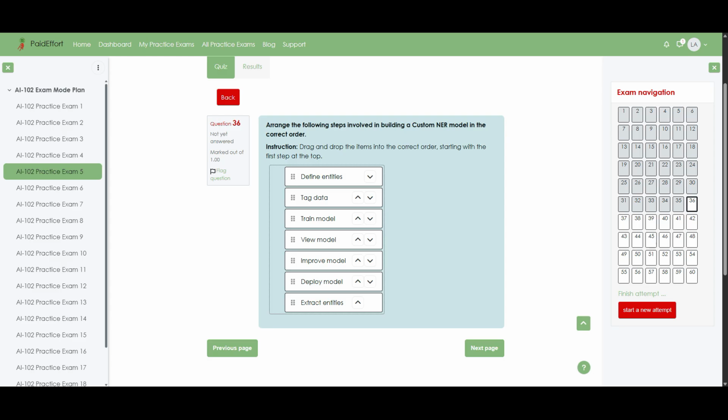After that, you train the model so it can recognize those patterns on its own. Then you view the model's results to evaluate accuracy on test data. If performance is not yet where you want it, you improve the model by refining labels or adding more examples. Once the model performs well, you deploy the model so applications can call it in production. Finally, you use that deployed model to extract entities from new unseen text, such as incoming customer emails or support tickets.